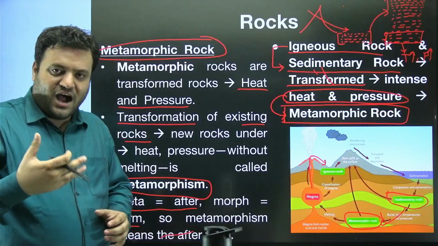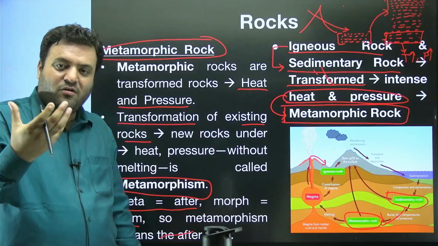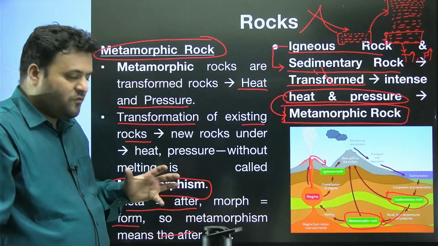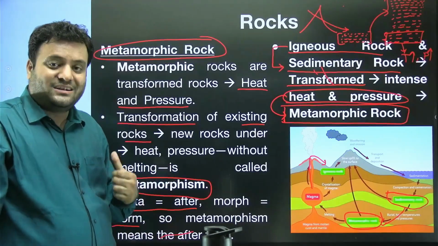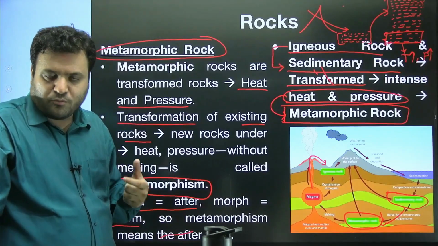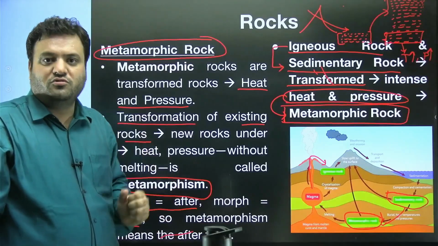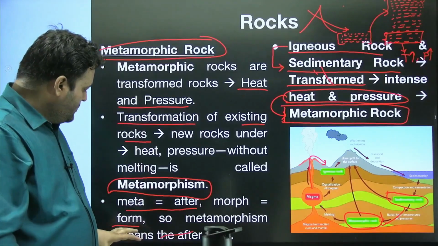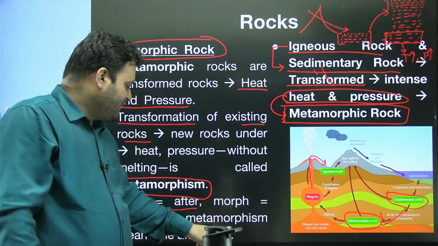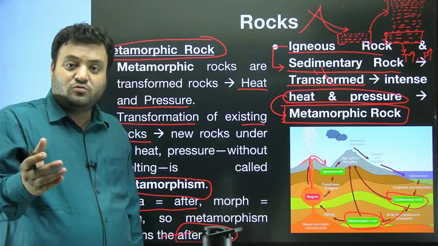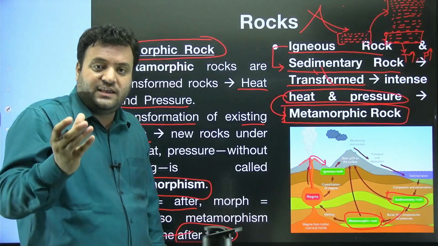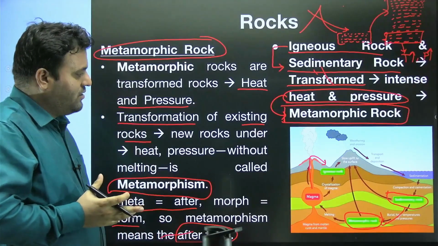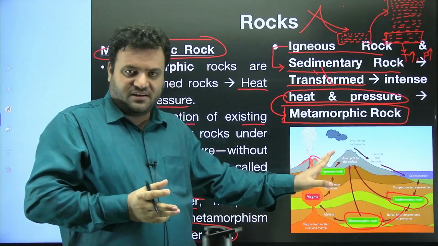Meta means after, morph means form. After metamorphism, the form of the rock, the structure, the texture, the appearance, the properties and the features of rocks are going to change. The entire form of the rocks will change. So metamorphism means after formation, the rock is subjected to intense heat and intense pressure. Right? So it's a cycle.